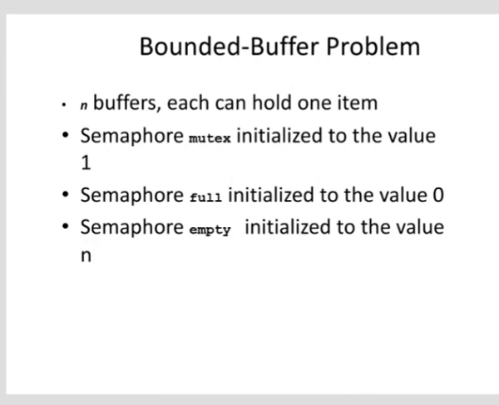So full is initially 0, empty is initially equal to the number of slots in the buffer, and mutex is initially 1. The full semaphore ensures that the producer stops running when the buffer is full. The empty semaphore ensures that the consumer stops running when the buffer is empty.